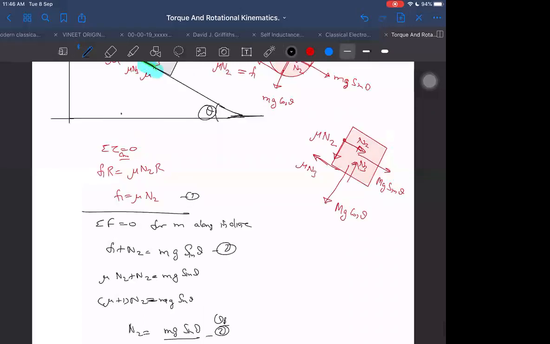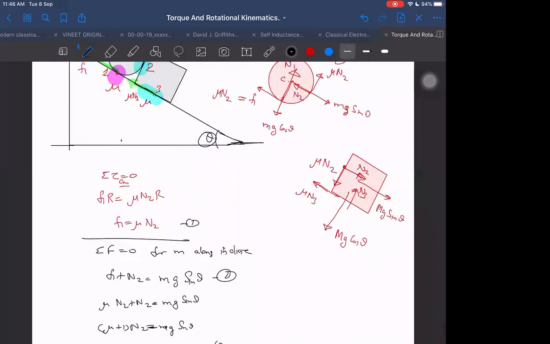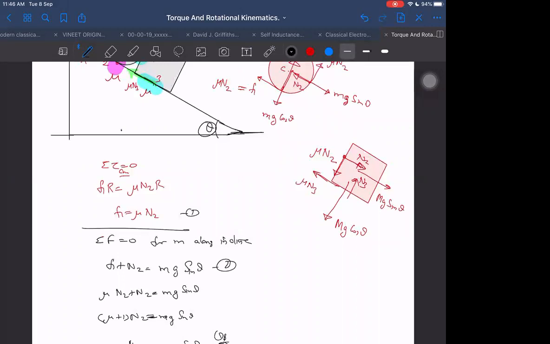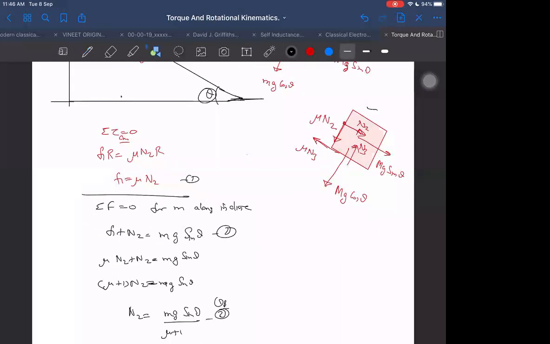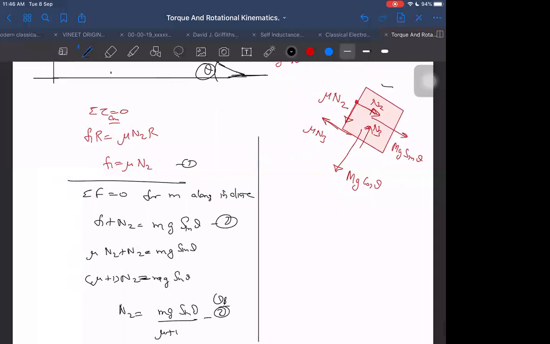Next we have the second mass. For the second mass, let us write here. I can say the equation along the incline will become N2 plus mg sin theta is equal to mu into N3, right or not?